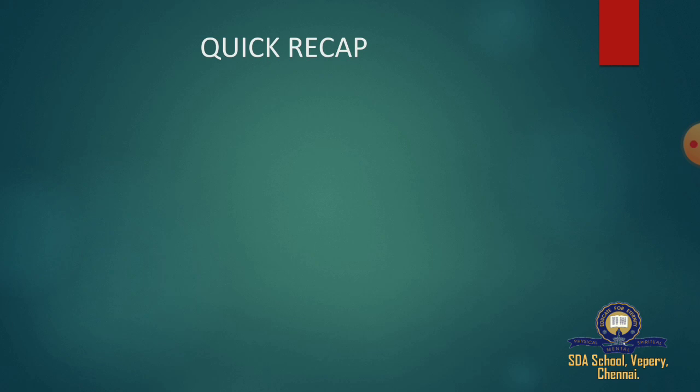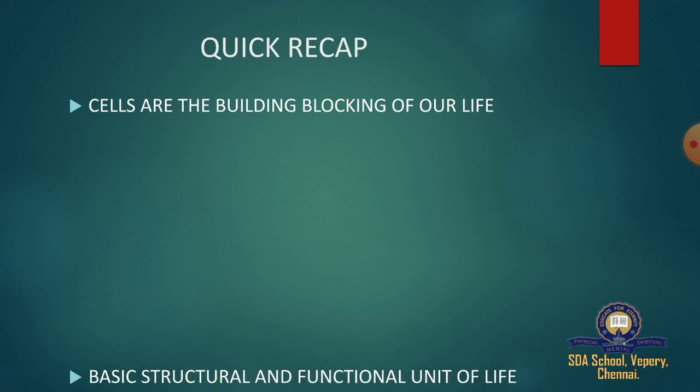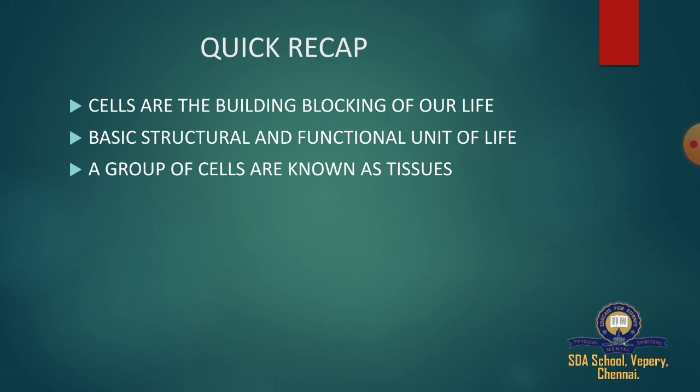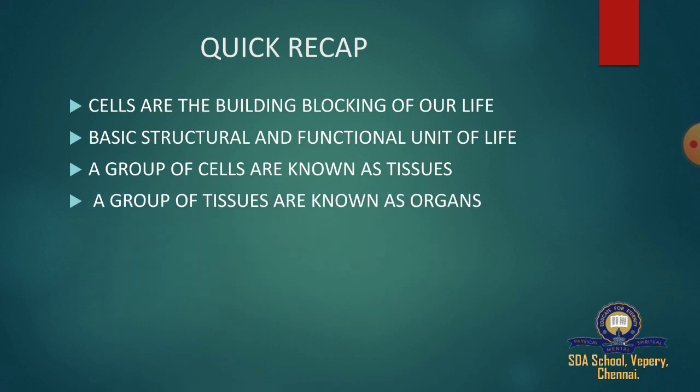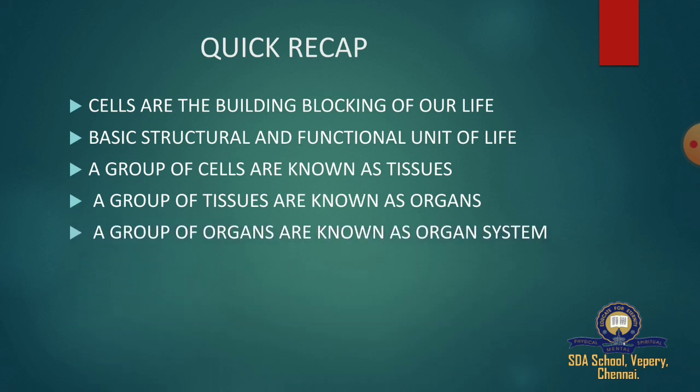So here we have a quick recap. We have learnt about cells. Cells are the building blocks of our life. Cells are the basic structural and functional unit of life. A group of cells is known as tissues, a group of tissues is known as organs, and a group of organs is known as an organ system.